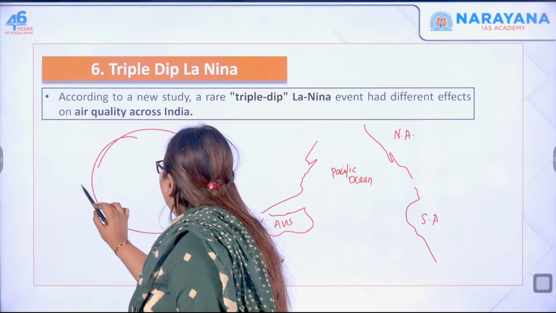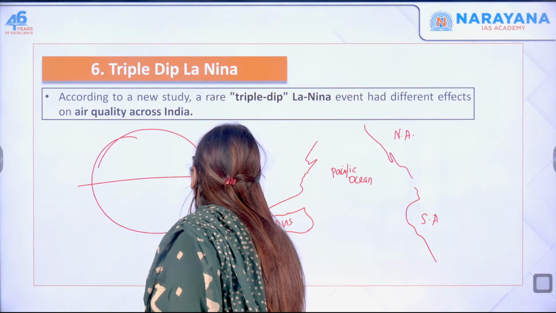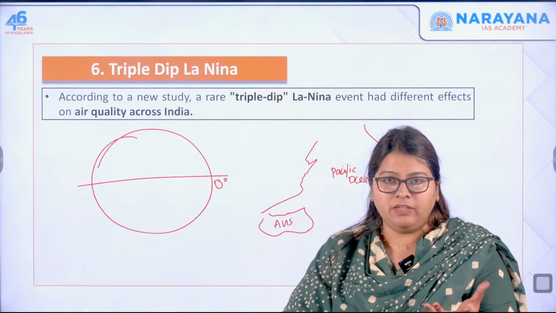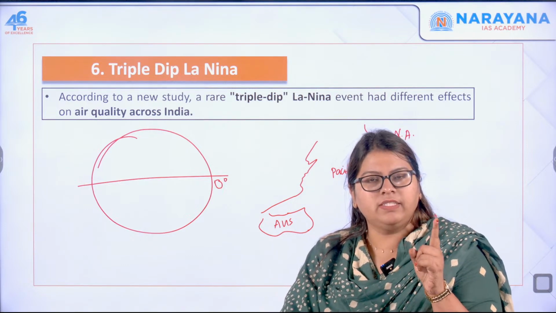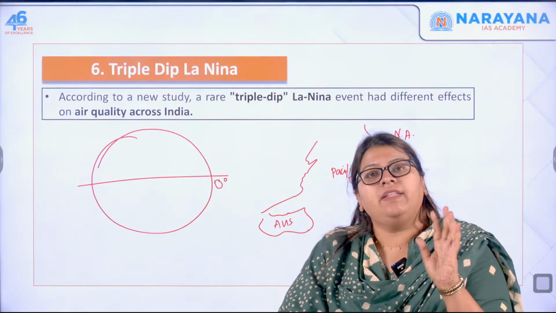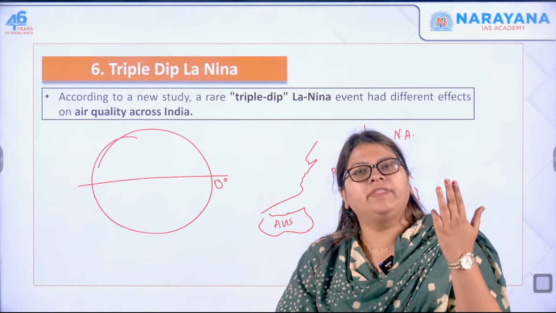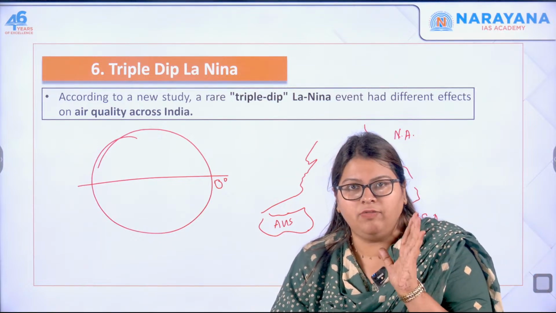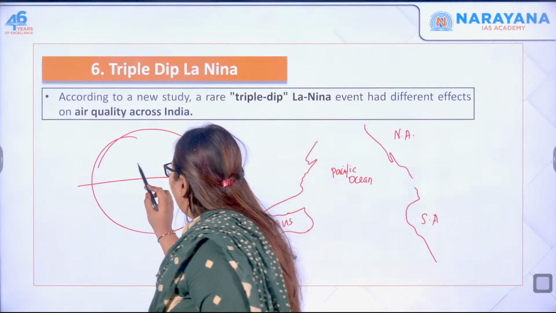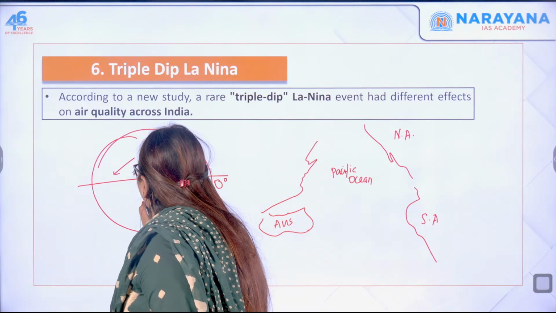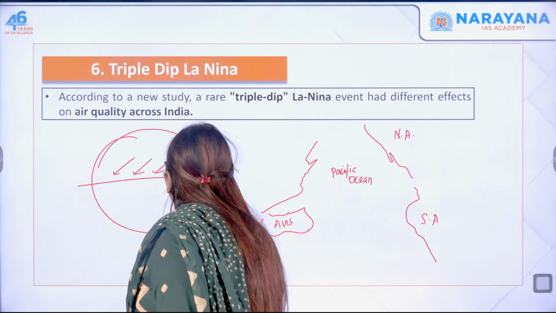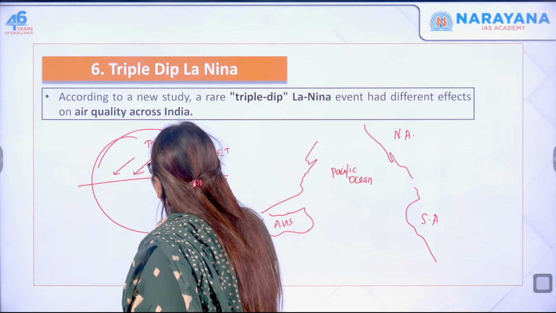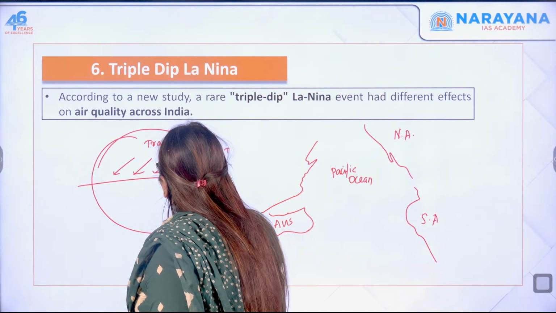So this is the equator. The earth is characterized by planetary winds which are of 3 types. One is the trade winds, the other is the westerlies, and the third is the polar easterlies. Now we will be dealing with the trade winds. The trade winds blow in the northeastern direction, so these are called the northeast trades.